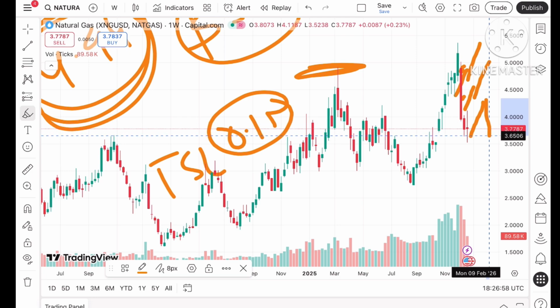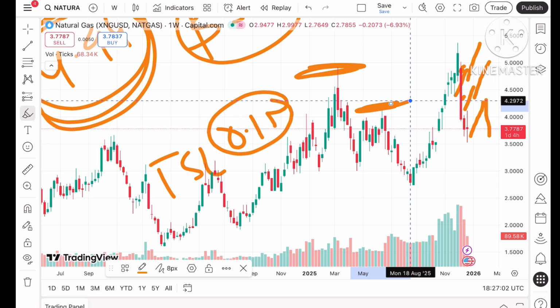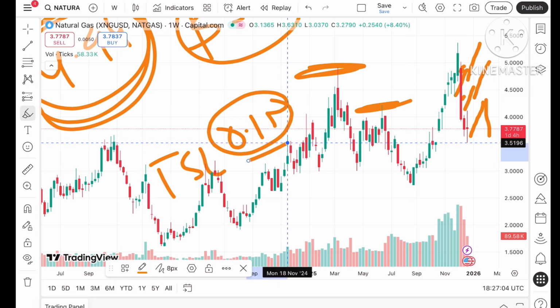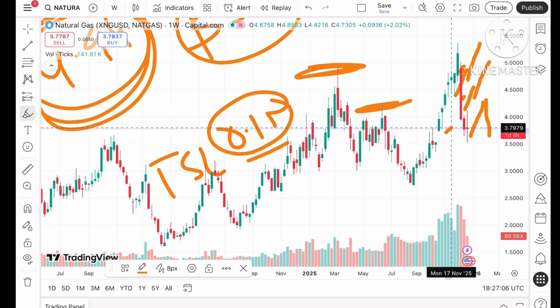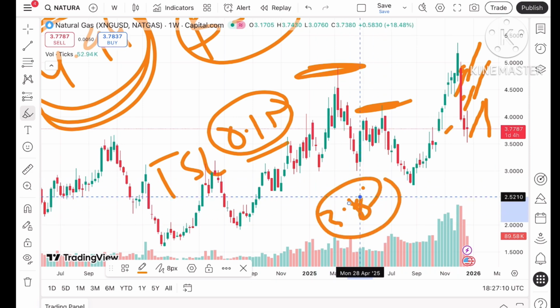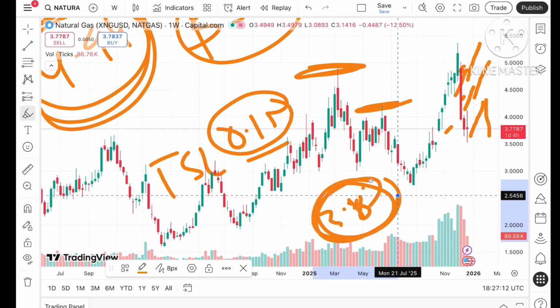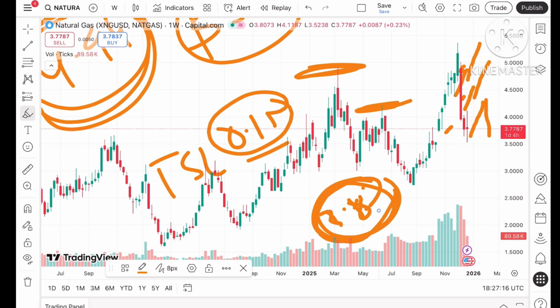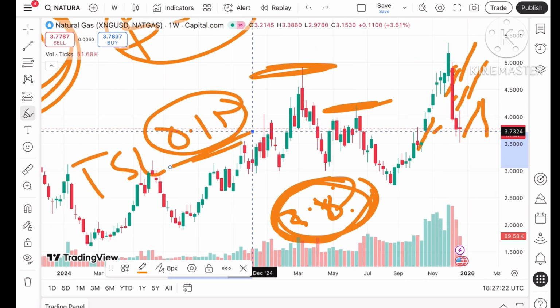But if it starts coming down, you have to understand, as soon as the price starts going above 4.2, you can trail your SL by 0.15. The trend we can see upside if it starts going above $3.82. But if it keeps moving below this level, we can see there can be a further downfall also. If it starts going above 3.82, we can see it can move towards a level of $4, and from there a further upside towards 4.2 and then further high. So trail your SL. That is what we can see.